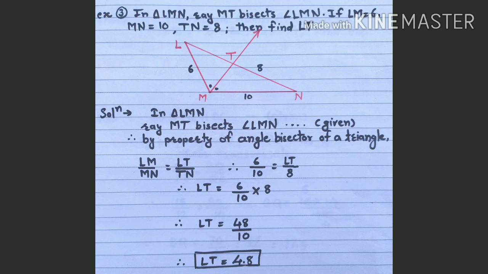Therefore by cross multiplication, LT is equal to 6 divided by 10 into 8, and therefore we get LT is equal to 48 divided by 10, that is LT is equal to 4.8.